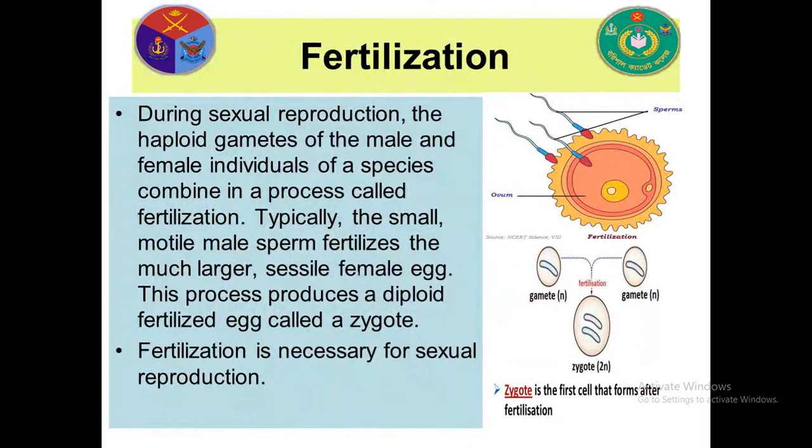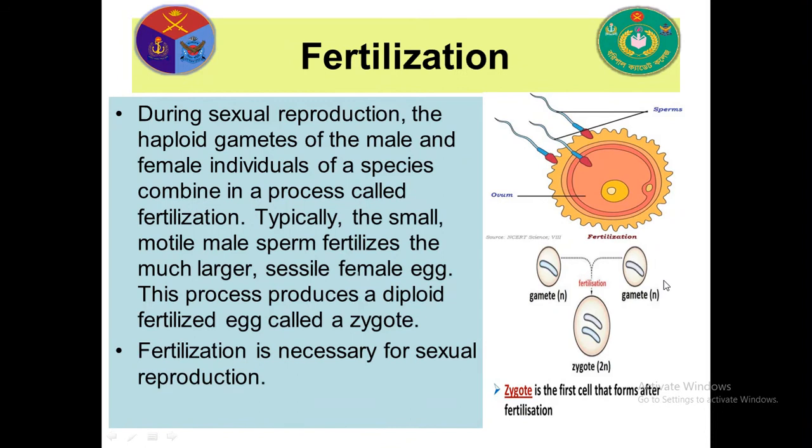Fertilization. During sexual reproduction, the haploid gametes of the male and female individuals of a species combine in a process called fertilization. I mean, when male and female gametes meet together and form one nucleus, that is called fertilization. This is the sperm, which bears n number of chromosomes, and this is the ovum nucleus. It also bears n number of chromosomes. When these two meet together, this n and n form 2n number of chromosomes, and that is called a zygote, and this process is called fertilization.